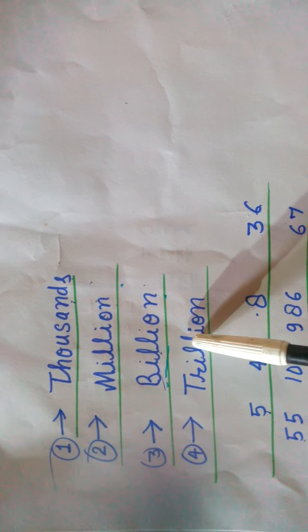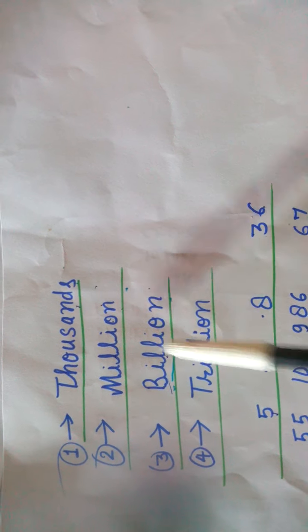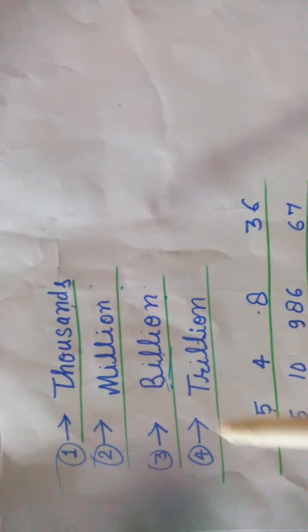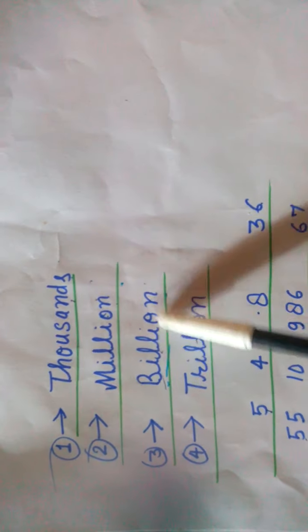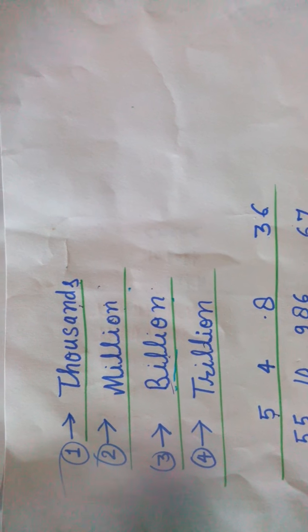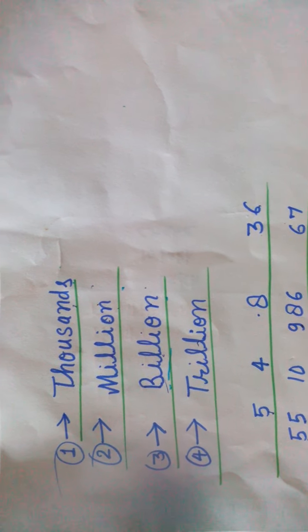And students, you learn this formula in the same order. I repeat once again: thousands, million, billion and trillion. Now we go to the next step.